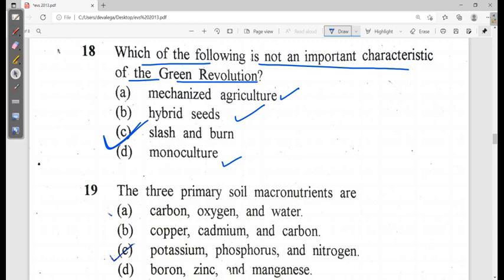See, the green revolution is not characterized by slash and burn. I already told you about slash and burn and shifting cultivation. This is actually shifting cultivation, which I discussed during the case studies, during the semester classes. So slash and burn is not promoted by the green revolution, which is related to agriculture to increase the productivity of the land. Okay, option C is looking correct.